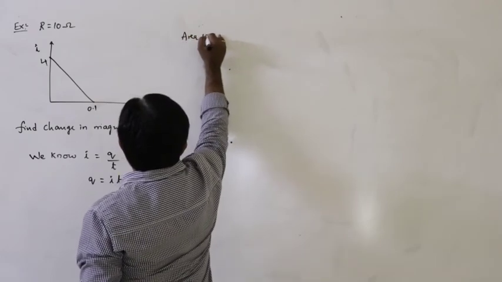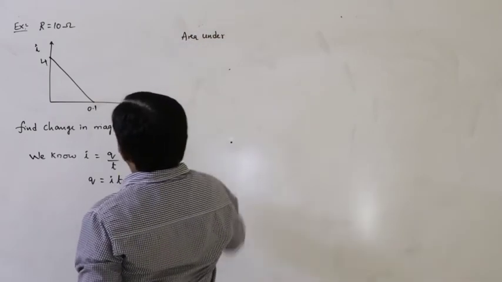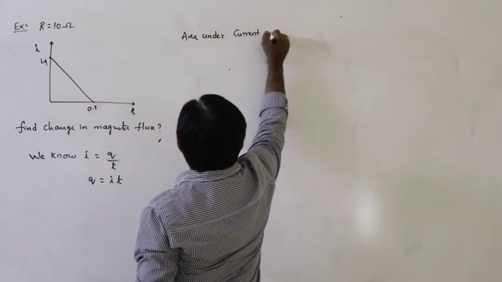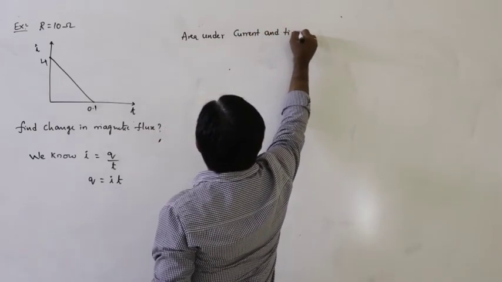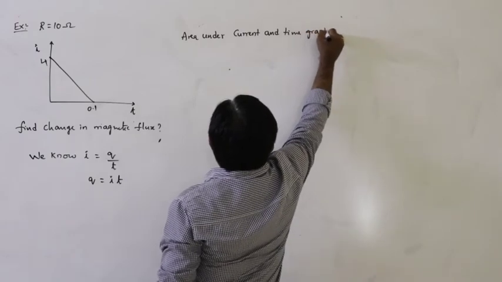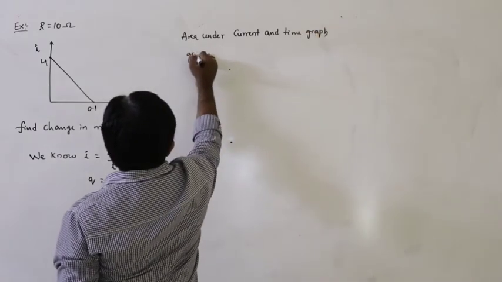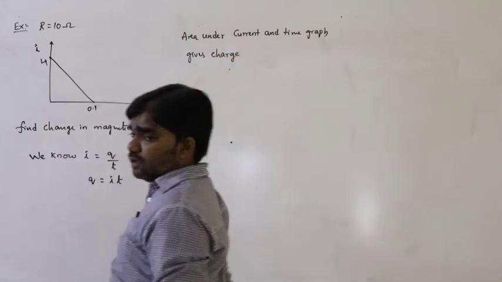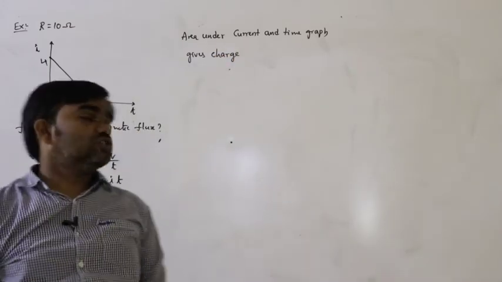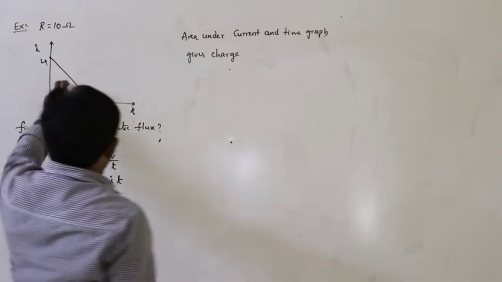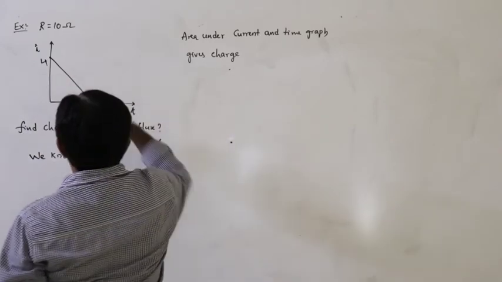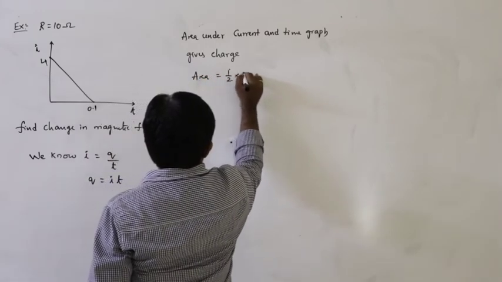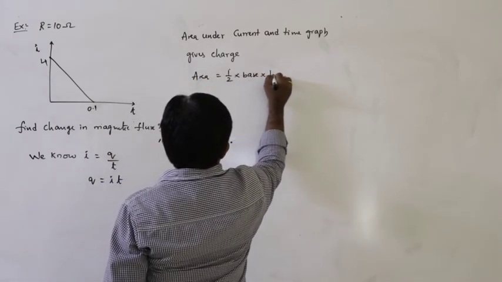The area under the current and time graph gives charge. So first calculate the area for this. What is the shape? Triangle shape. So area is equal to half into base into height.